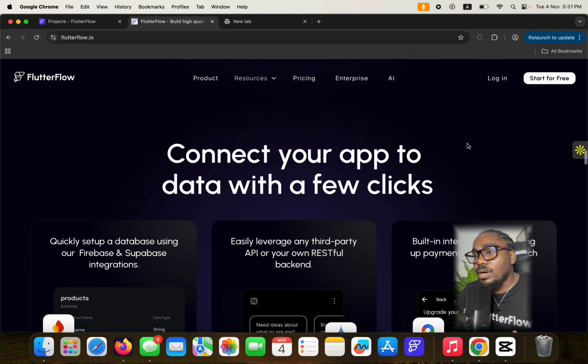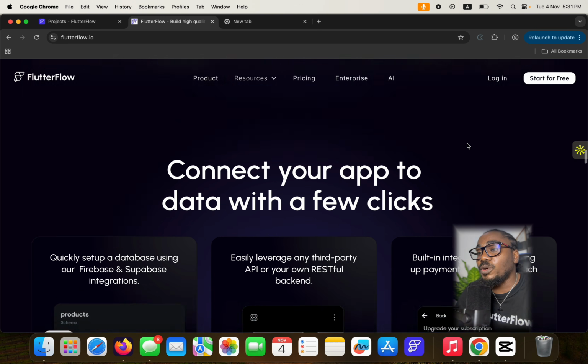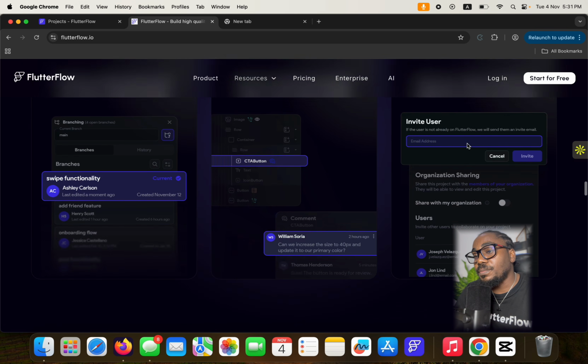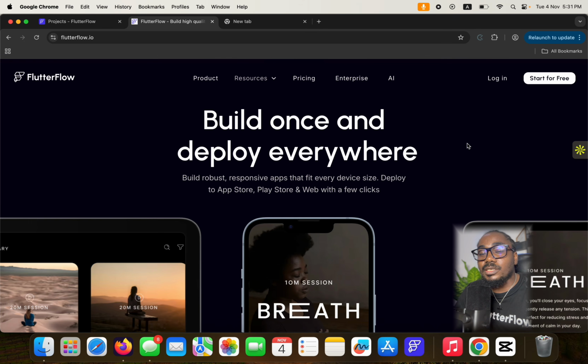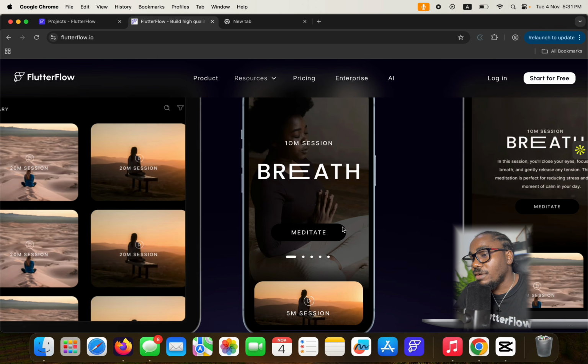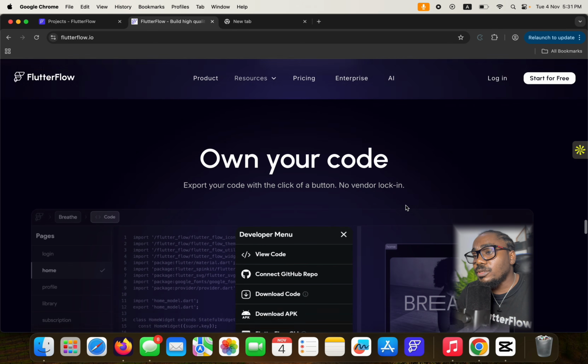All right, so you can connect your app to data with a few clicks with FlutterFlow. You can collaborate seamlessly. That means you can work with other people. You can build once and deploy everywhere. You can deploy to App Store, Play Store, and even web with few clicks. These are some of the applications that have been built here. So I don't know, it's not really swiping. Okay, so we'll check it out later.